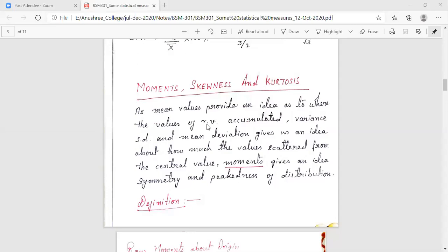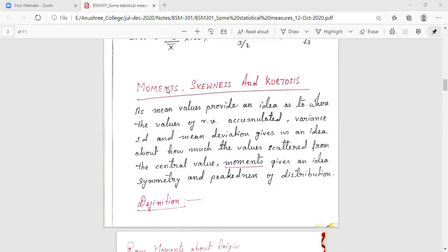Then what will variance give us? Variance, or standard deviation, will give us how the values are deviated from the mean value, how much the other values are deviated from the mean. The mean deviation also gives us an idea about the scatteredness of the values from the mean value. Now two new concepts that we are going to learn.